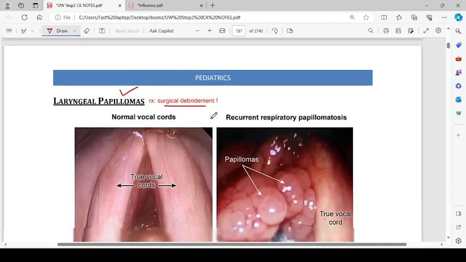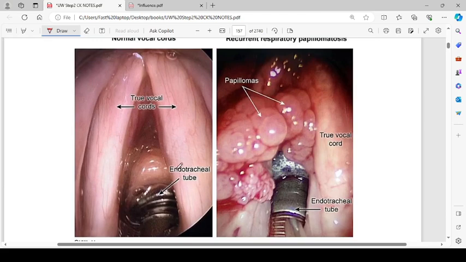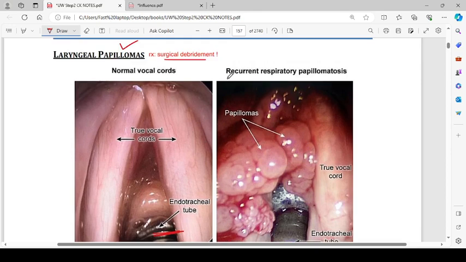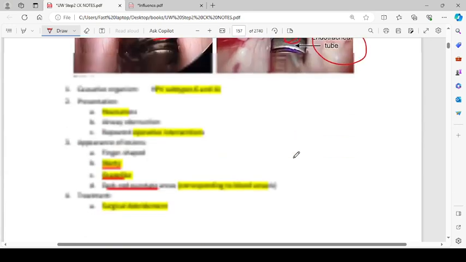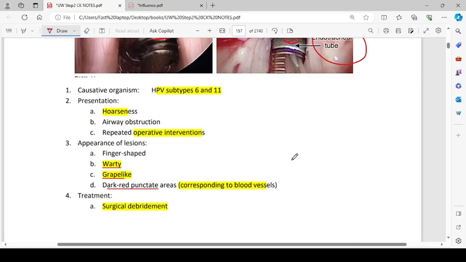Treatment is surgical debridement. So these are the normal vocal cords, and there we have an endotracheal tube inserted inside, and there we have the recurrent respiratory papillomatosis. These are the papillomas on the true vocal cords, and the endotracheal tube is present like this. The next thing is the causative organism,